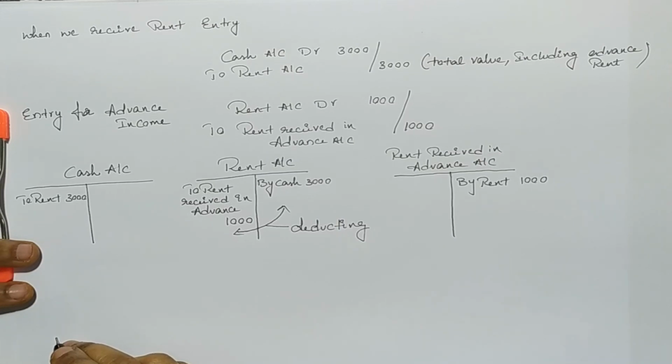If we notice in the rent account, we are deducting advance amount from the total rent amount, because the rent that we have received in advance is not earned, which means we are supposed to receive the rent amount in future, but we have received it early. So we are deducting the advance amount from the total rent amount.